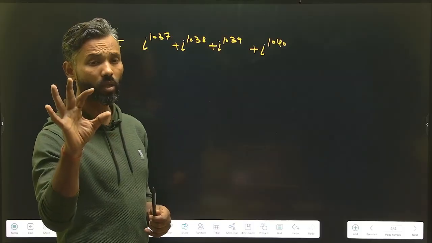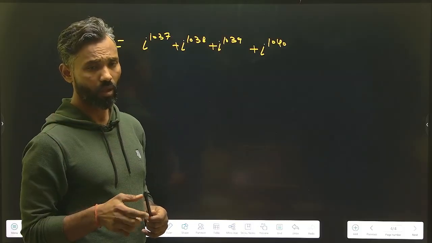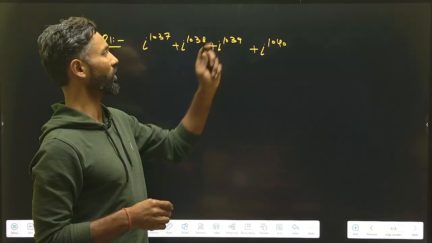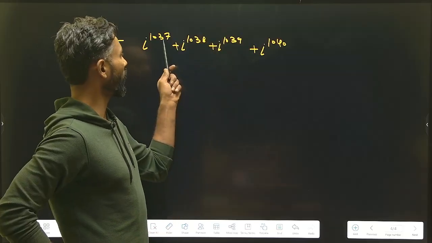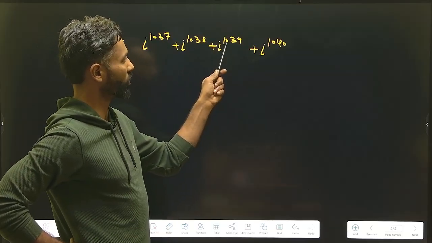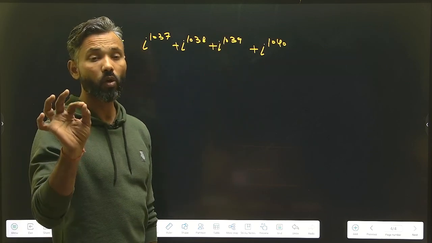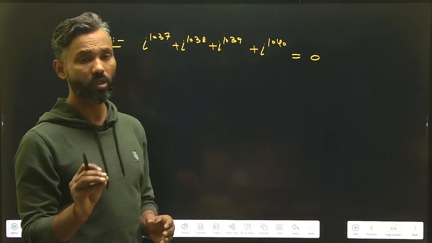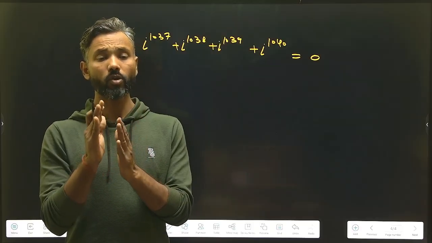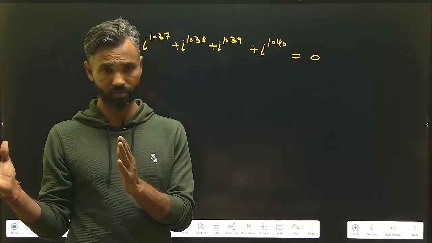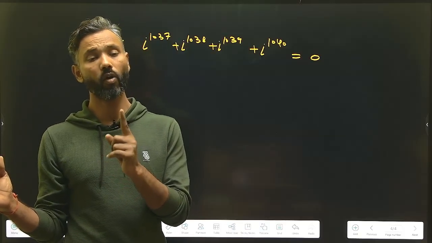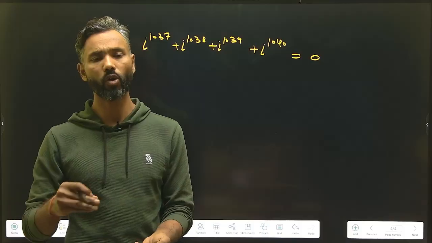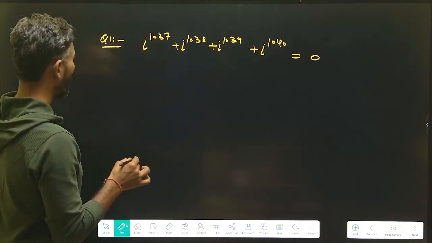But there is a very easy concept. If you get 4 terms of iota with consecutive powers, here the powers 1037, 1038, 1039, 1040 are consecutive, then the sum will always be equal to 0. So always remember this concept: if there are 4 terms of iota with consecutive powers, then it will always be equal to 0. You can note it down or write it in your notebook. Okay. Second, I have another question over here.